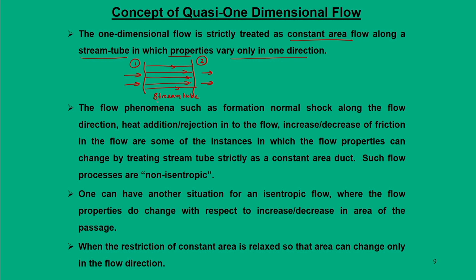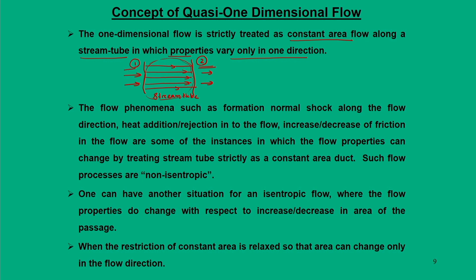Now, when I say this is a stream tube, we really do not bother about what happens within the area, or whether the flow property change happens in any particular manner, whether the process is isentropic or non-isentropic, that does not matter. Rather, we are worried about two extreme conditions, 1 and 2.